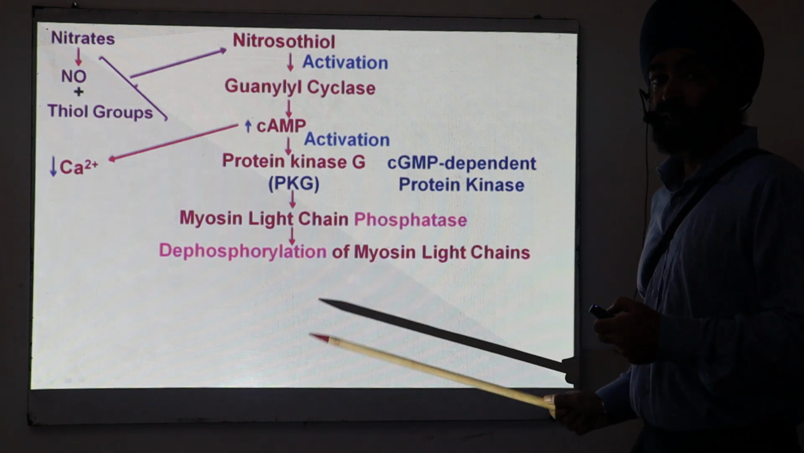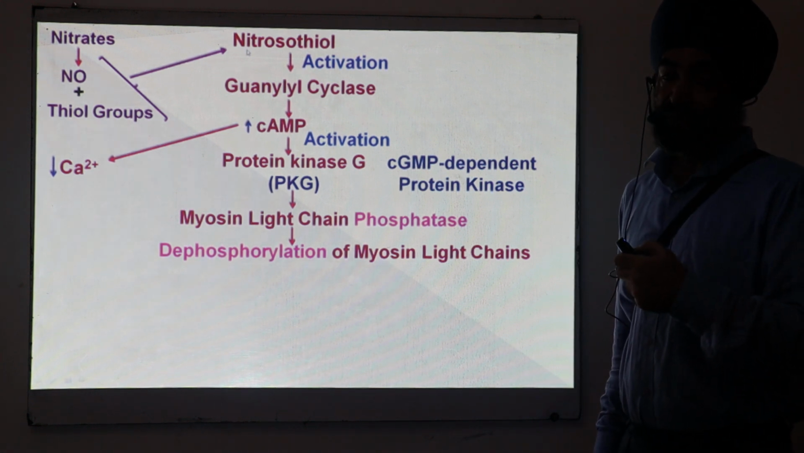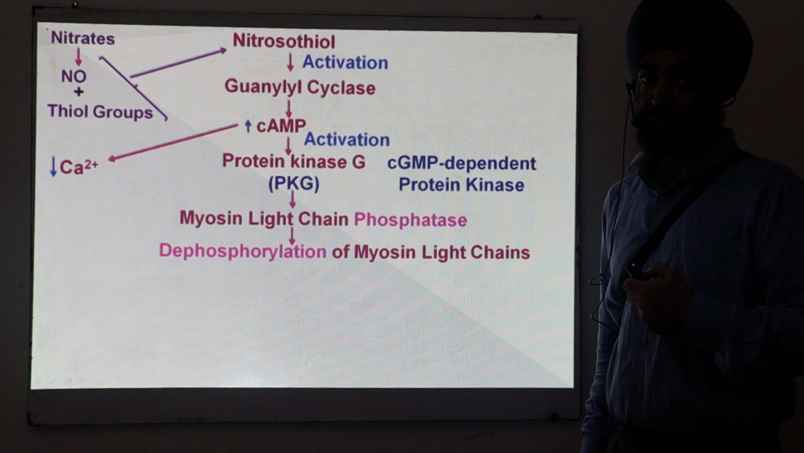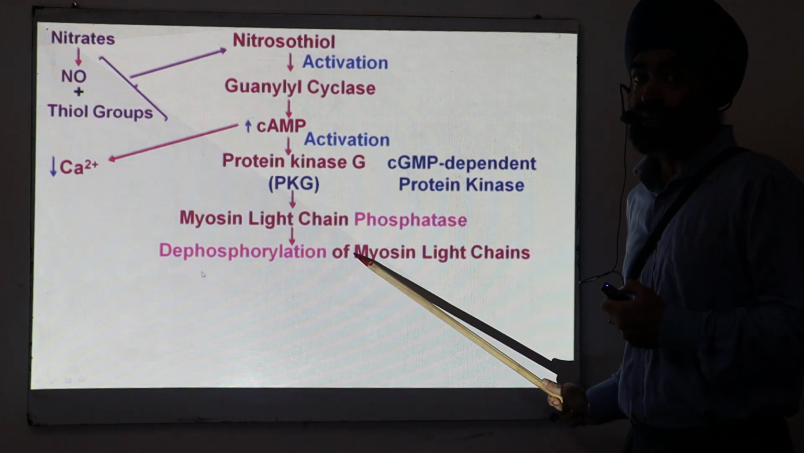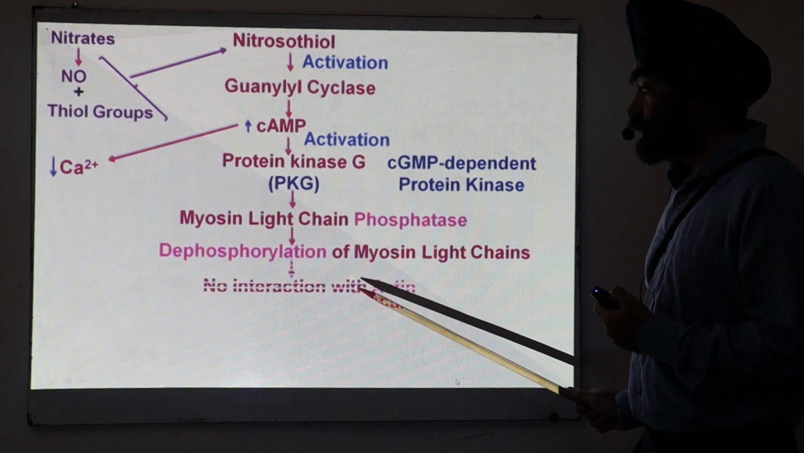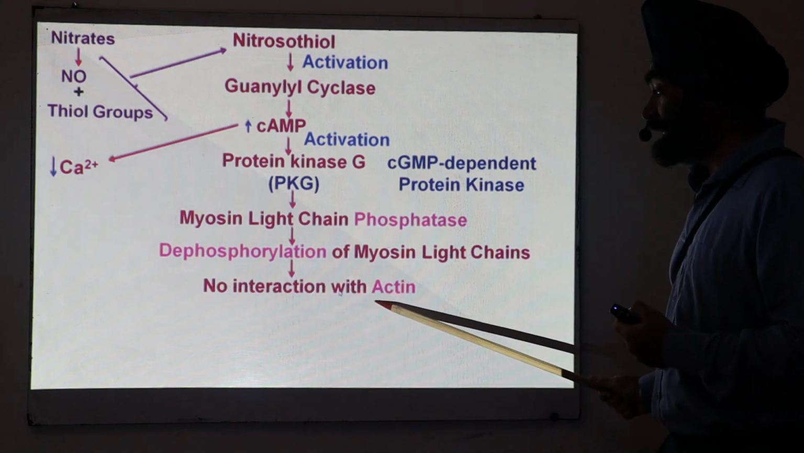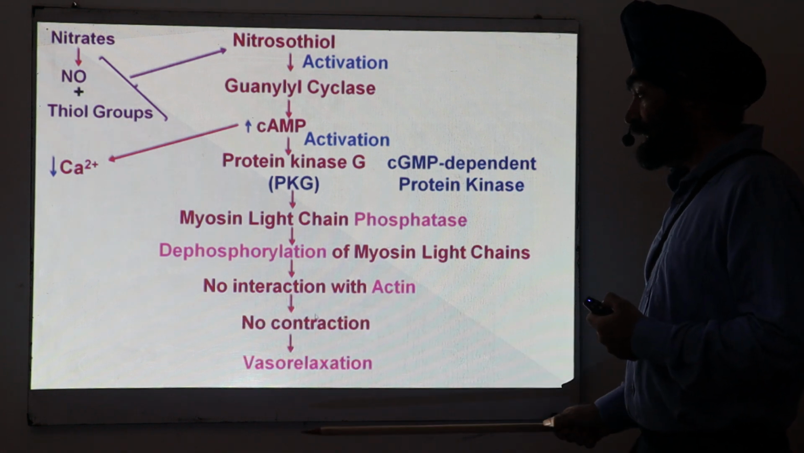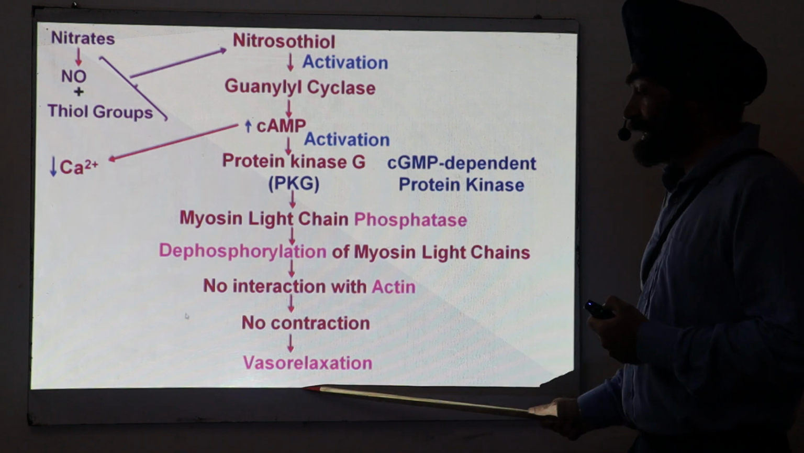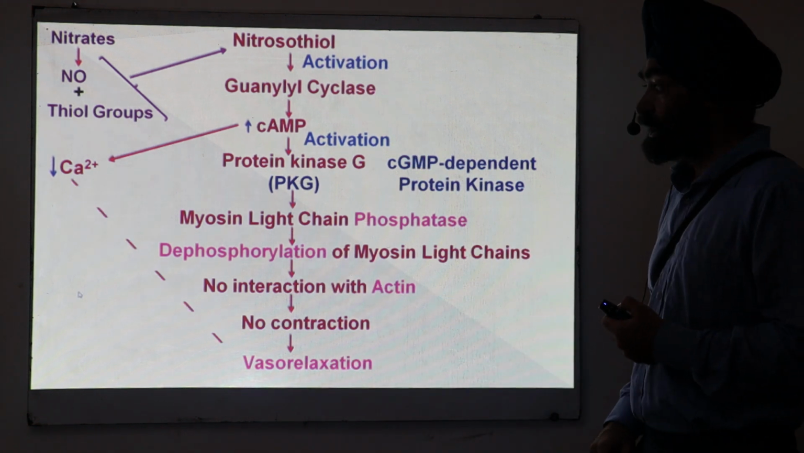And you know, the substrates which are phosphorylated are activated. If they are dephosphorylated, they become inactive. So once the myosin light chain is dephosphorylated, it is not in an active state, so it doesn't interact with the actin. As a result, there is no contraction and there is vasorelaxation. This is how nitrosothiol produces vasorelaxation.